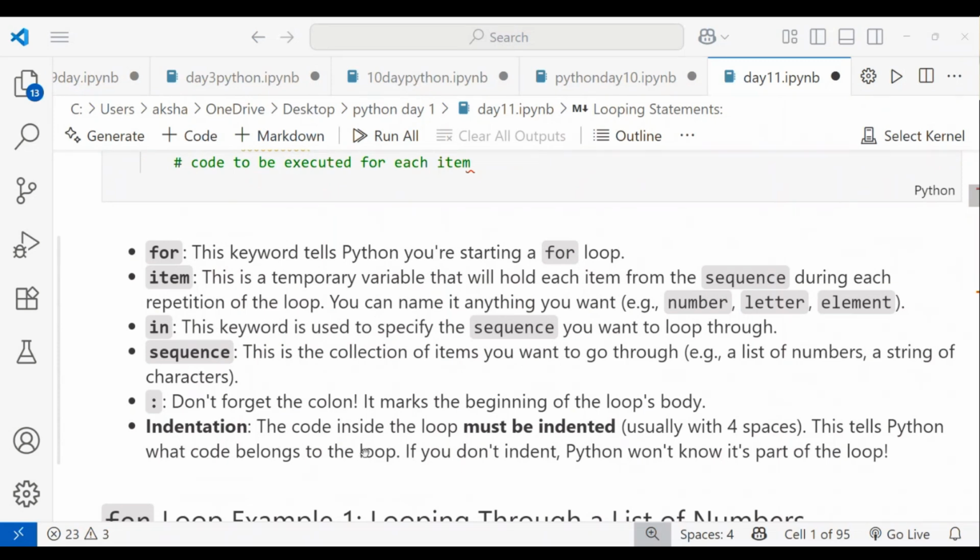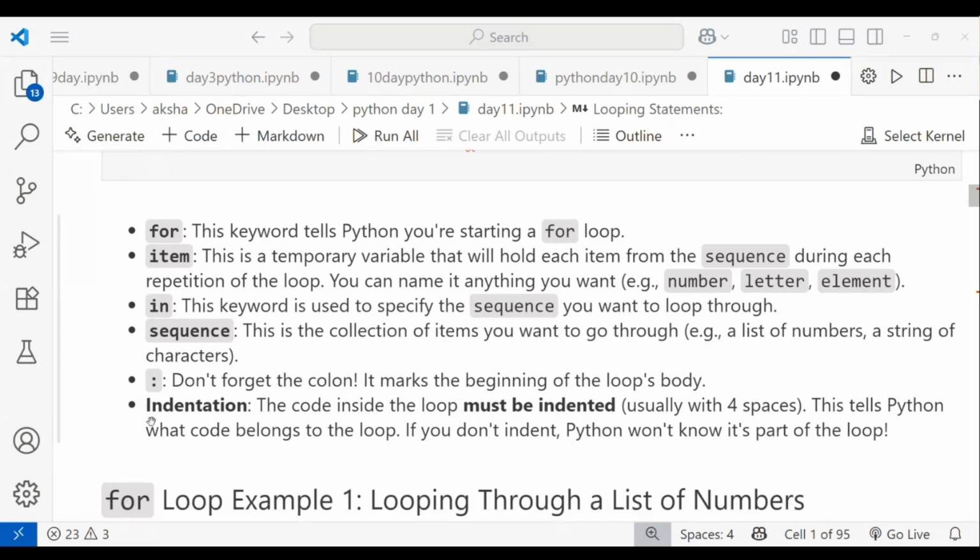When you end with a colon, the computer knows the code starts after it. Indentation is a must. I already mentioned you have to use four spaces or one tab space.